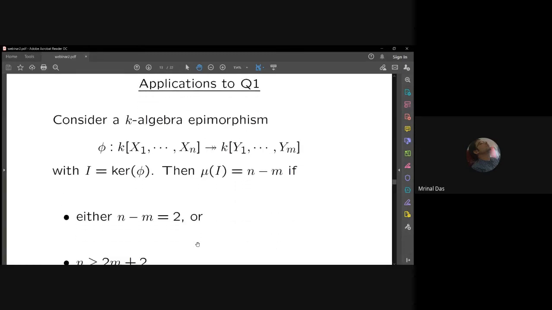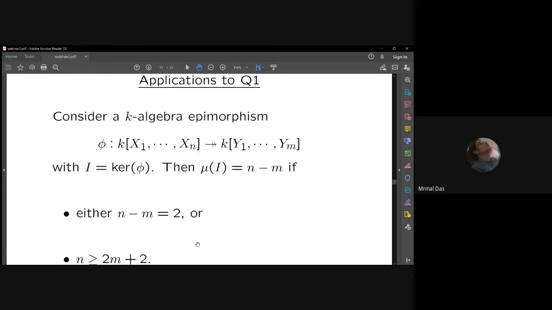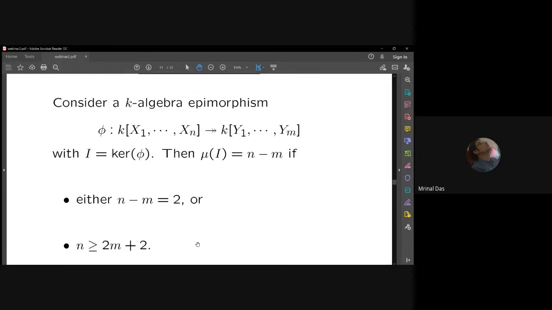So yeah, this I already mentioned. Let me again recapitulate applications to question 1. I have written it again: a K-algebra epimorphism from a polynomial ring in n variables to one in m variables. So from Mohan Kumar's result, what do we get? We get the kernel is generated by the correct number of elements